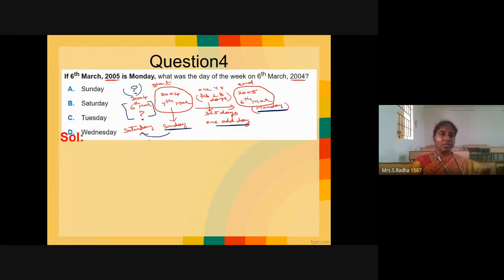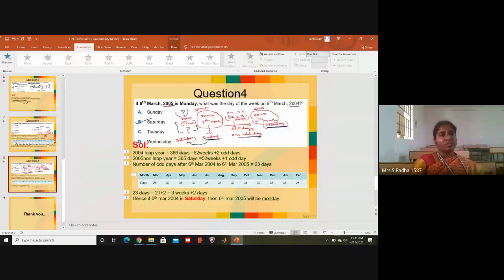So when it is an immediate year, 2005 to 2004, otherwise 6 to 7, forward or reverse direction. If the gap is 1 year, this method is very, very easy. Thank you. He has understood well, and he has suggested a very short method. This is the question.